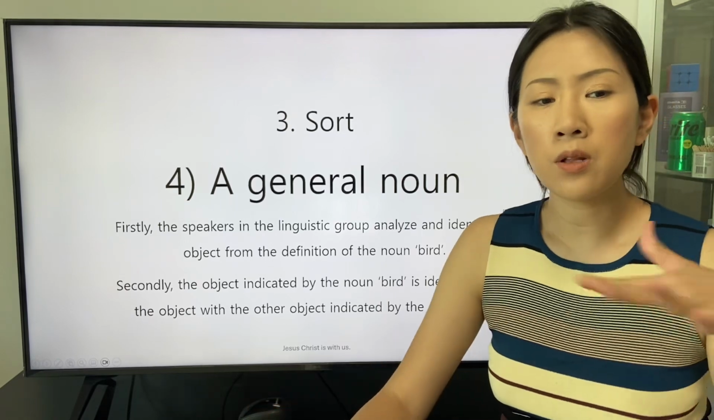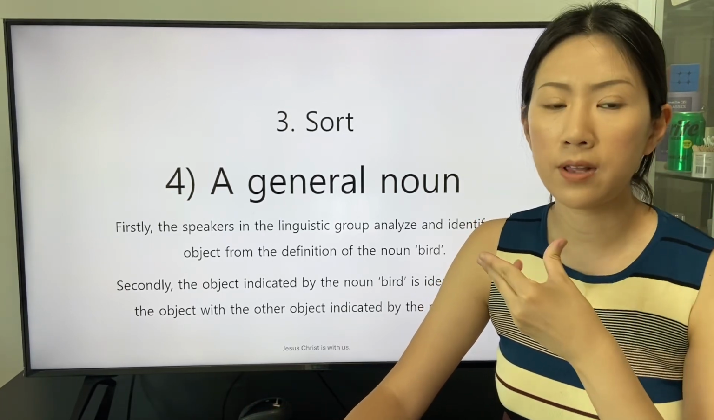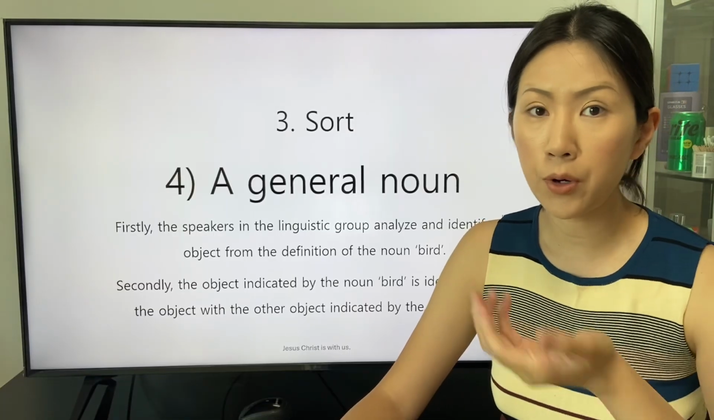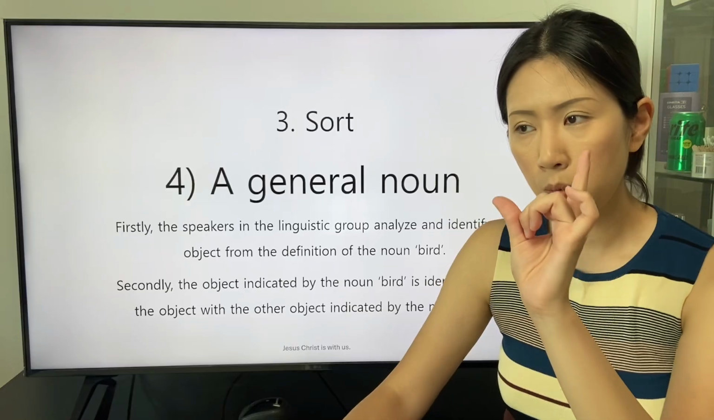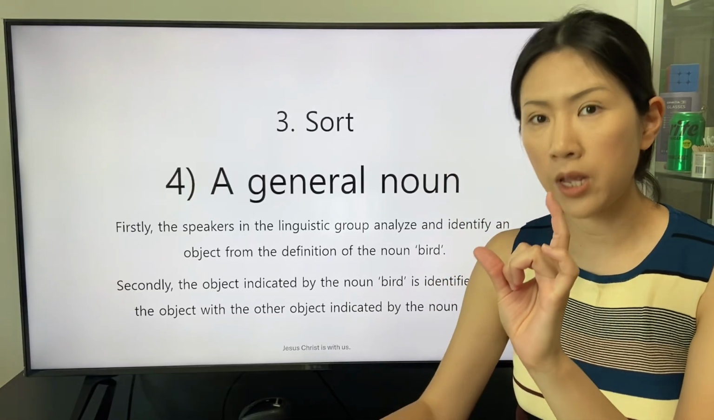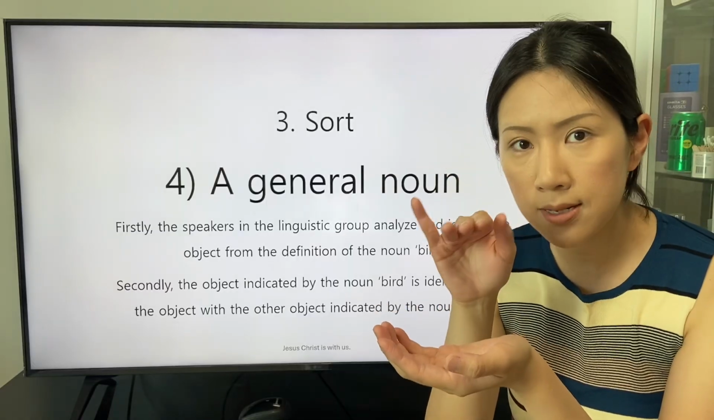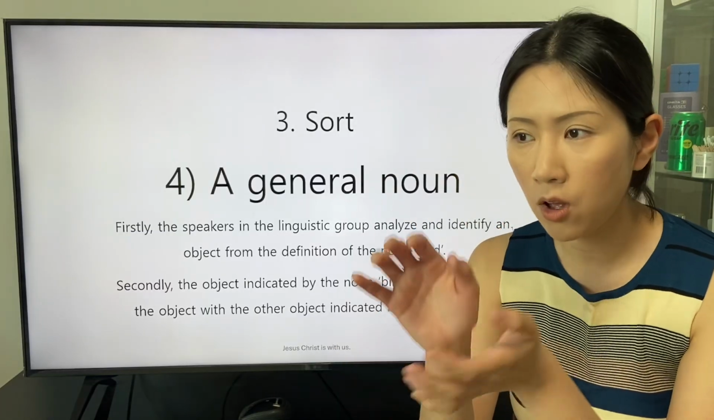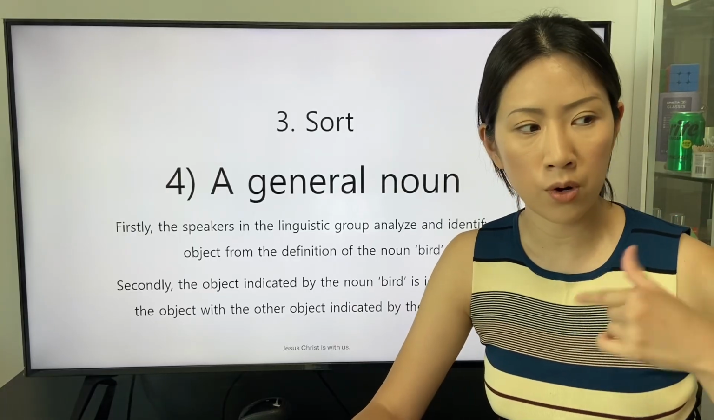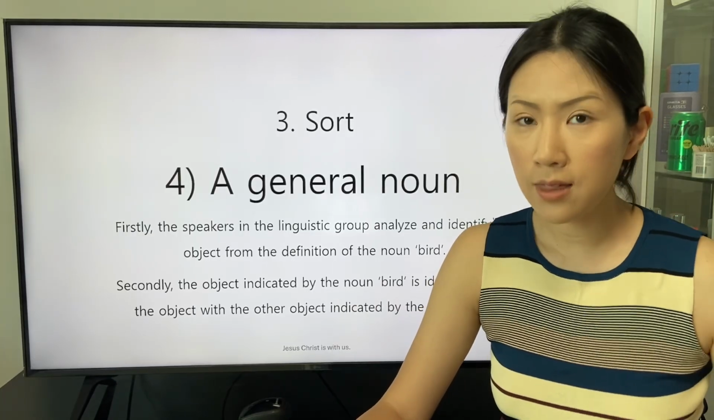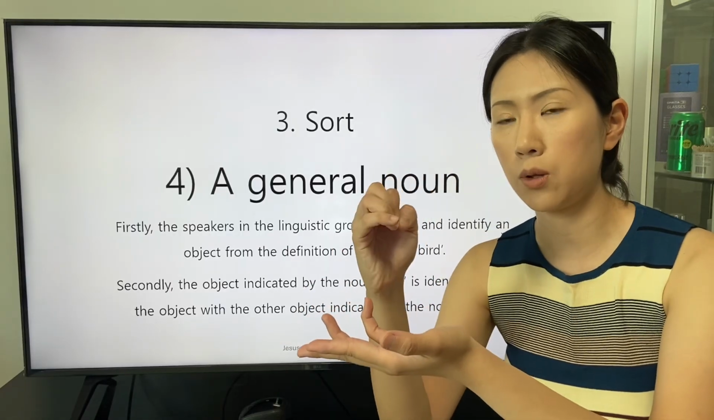Firstly, the speakers in the linguistic group analyze and identify an object from the definition of the noun bird. When we see an object, we analyze the object and we can understand that the characteristics of this object are accorded with the definition for the general noun bird. Then we can identify the object with the general noun bird.